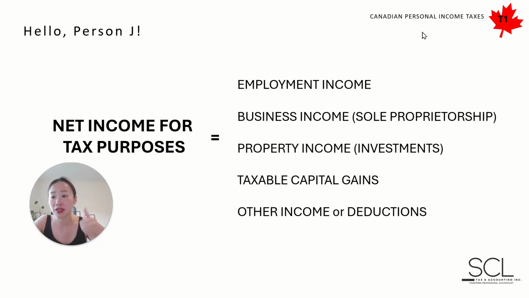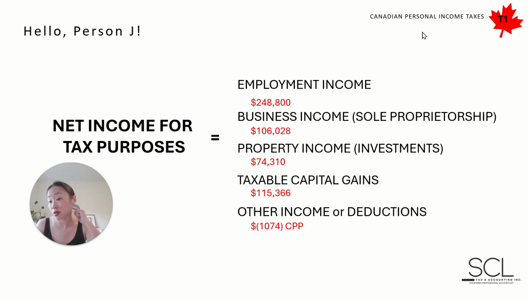So we had employment income of $248,800. We had some business income. We had some property income. Again, the dividends and the taxable dividends and the rental income is all included here. The taxable capital gain, again, 50% inclusion rate. So hopefully that will remain the case. $115,366. In terms of other income, other deductions, I don't really want to dive into it here, but there is a little bit of a tax deduction. It's driven by that CPP.